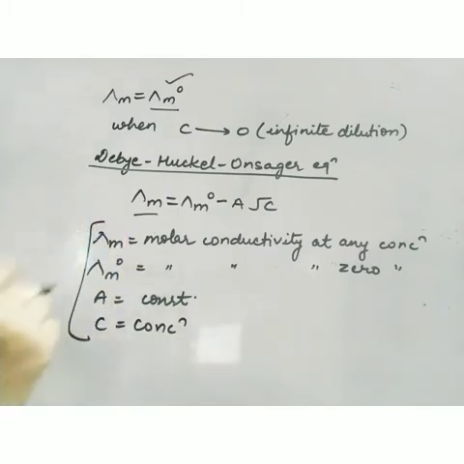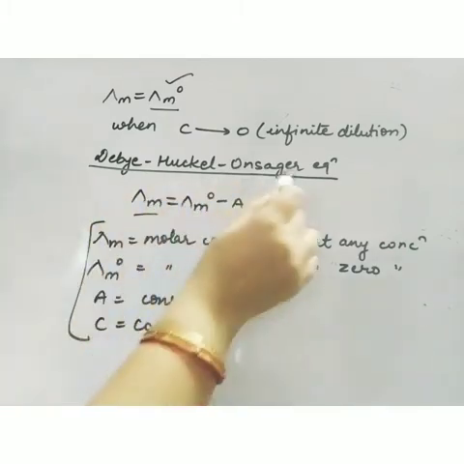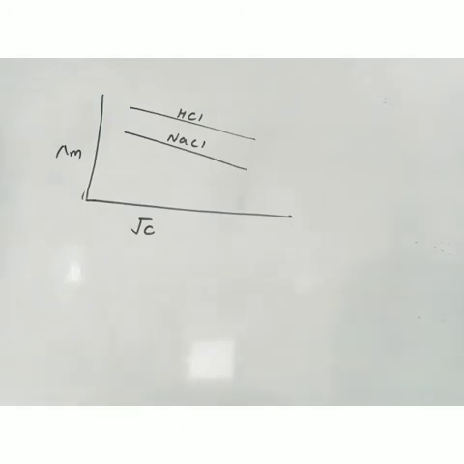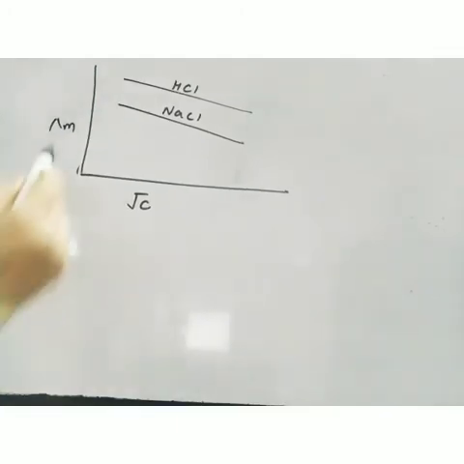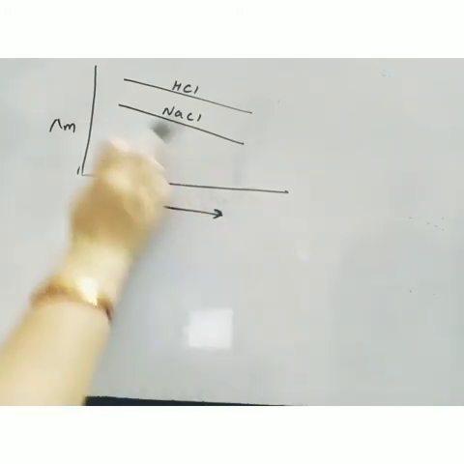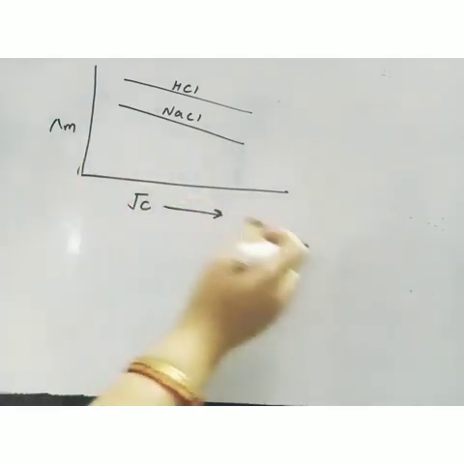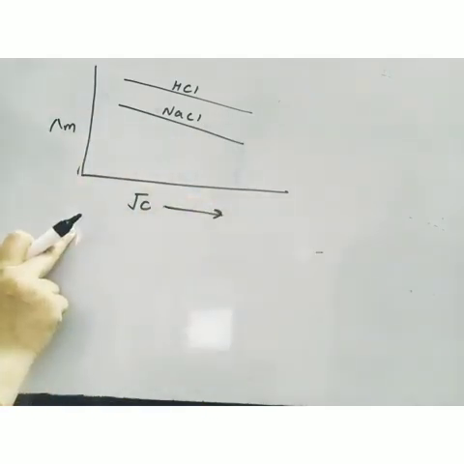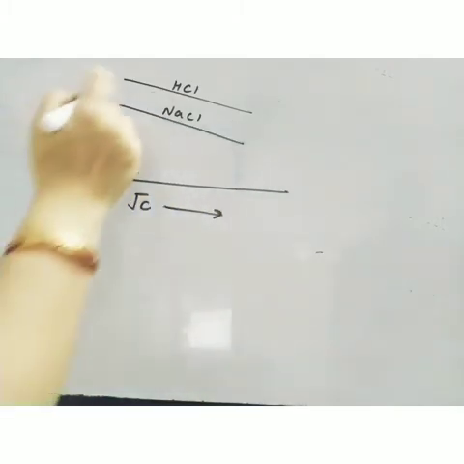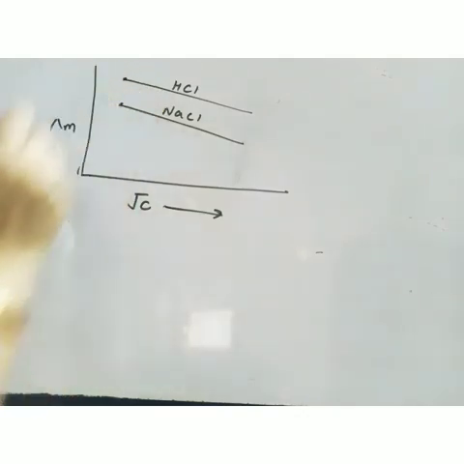So basically this equation is the relation between molar conductivity and concentration. So what we'll do, we'll plot a graph, lambda m here and root c here. You can see that as concentration increases, lambda m decreases, or we can say that if you move from here to here, concentration is decreasing. So as concentration decreases, lambda m increases. Now after this point, lambda m value is not increasing, because it will increase only up to a limit and afterwards it will be constant, saturated.